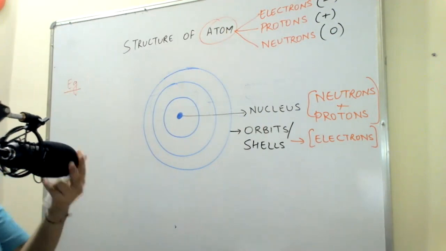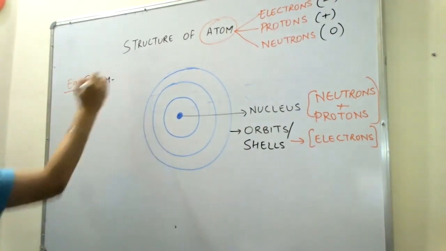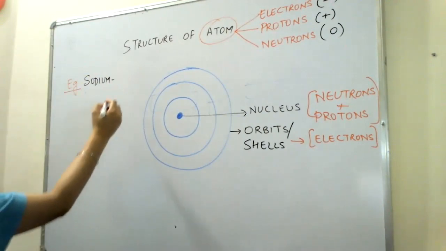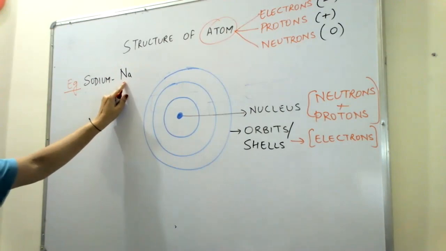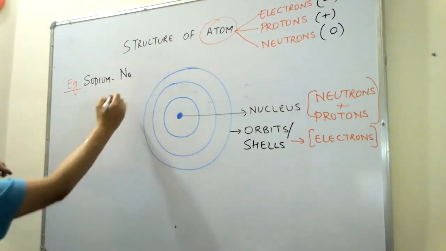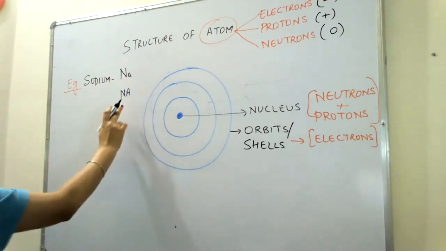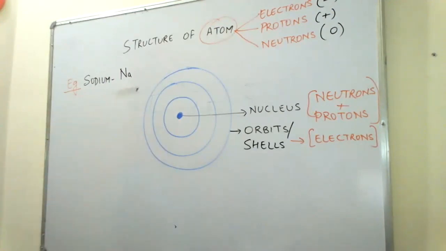Okay. Sodium. Its symbol is Na. Remember, children, whenever we write a symbol, the first letter is always capital and the second letter is always small. Okay, the second letter will never be capital. I have seen some children writing capital N and capital A, this is wrong. So don't write this. Okay, it's capital N and small a.